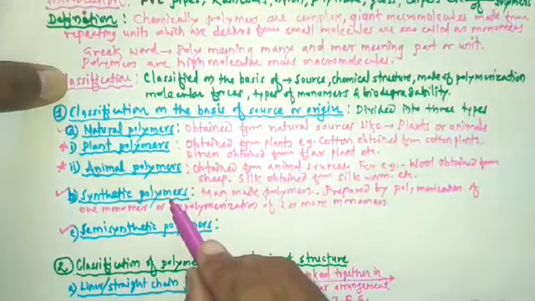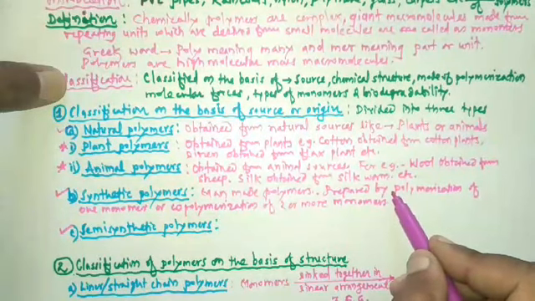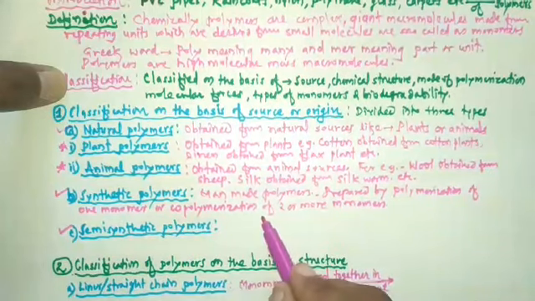So this is the definition of synthetic polymers. Synthetic polymers are defined as polymers which are prepared by polymerization of one monomer or co-polymerization of two or more monomers.